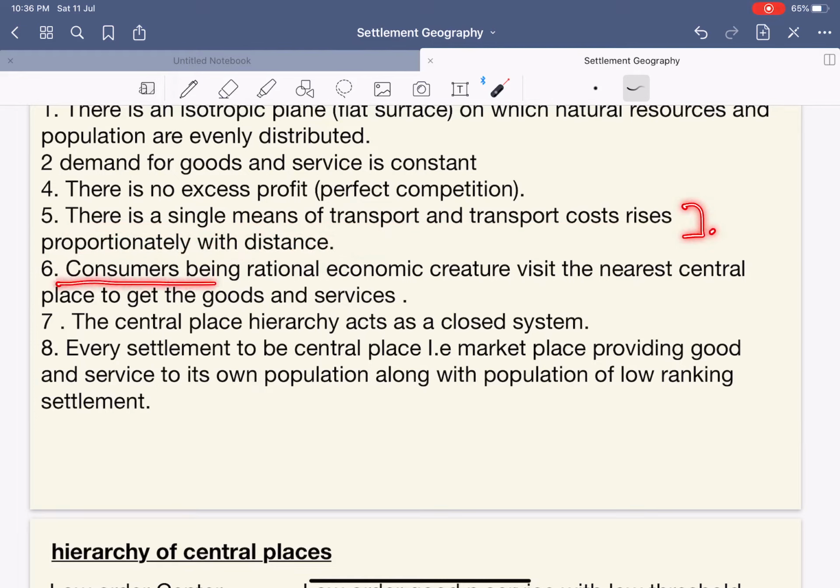Again, consumers, being rational economic creatures, would visit the nearest central place to get the goods and services. Very easy to understand. What is this rational economic creature? Let us say I want a soap. Now the soap is available at a nearby grocery store, and the soap is also available 5 kilometers away at a Reliance retail store.